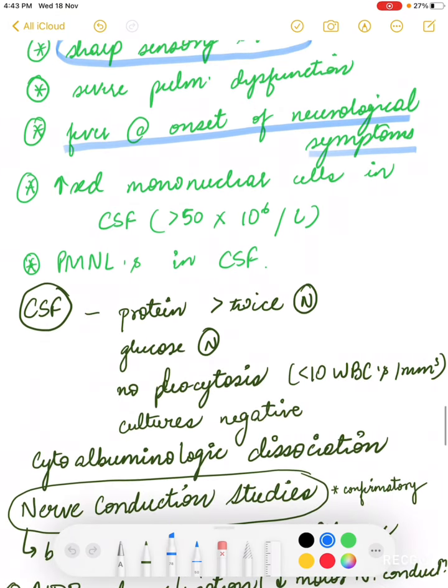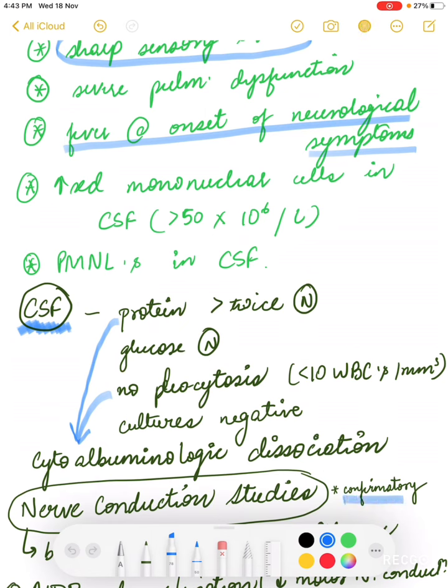Now, CSF is important for the diagnosis, and it rises early in the disease. In CSF, the protein is twice the normal, glucose is normal, and there is no pleocytosis. Less than 10 WBCs per mm³ are seen, and cultures are negative. This condition wherein there are no WBCs but the protein is raised is known as cytoalbuminologic dissociation.